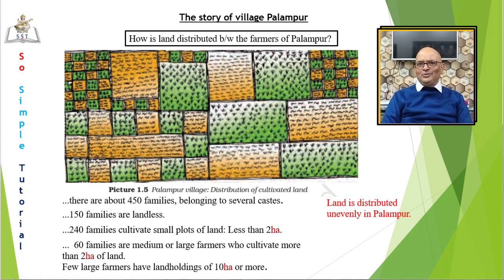Those seem to be less than 2 hectare plots. They are cultivated by the small farmers. On the other hand, more than half of the area of the village is covered by plots that are quite large. There are 60 families of medium and large farmers who cultivate more than 2 hectares of land. Of these, some large farmers have land measuring 10 hectares or more. This is how land is distributed in Palampur. We can say therefore land is distributed unevenly in Palampur.